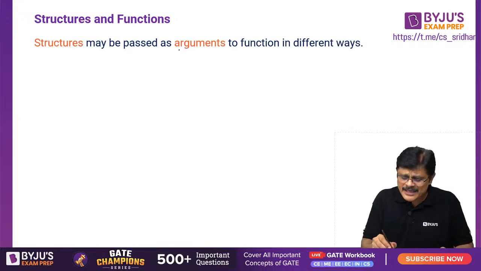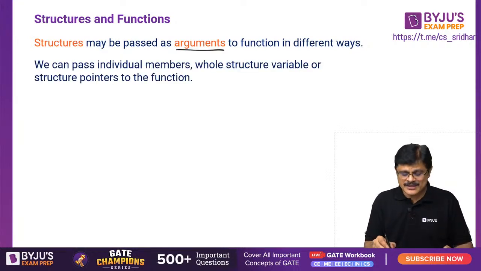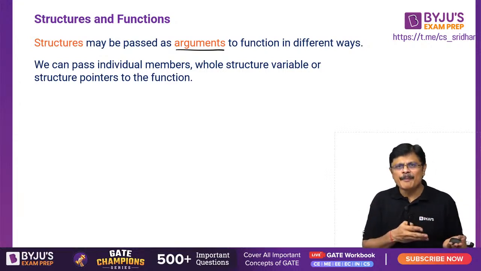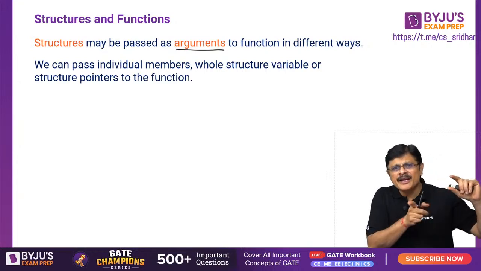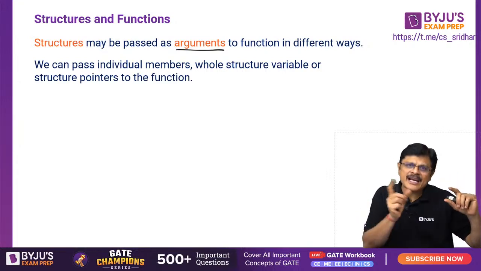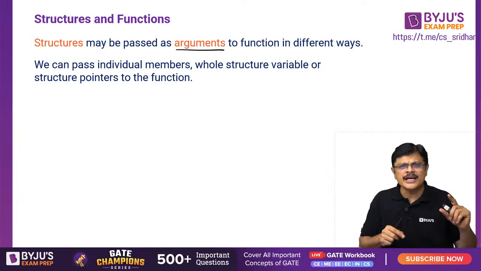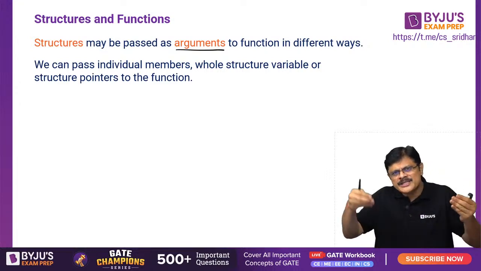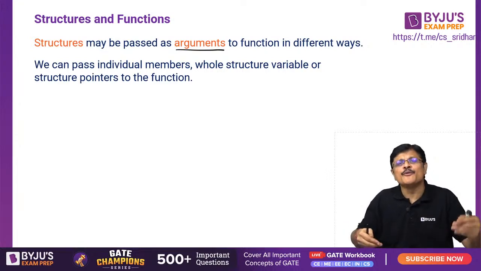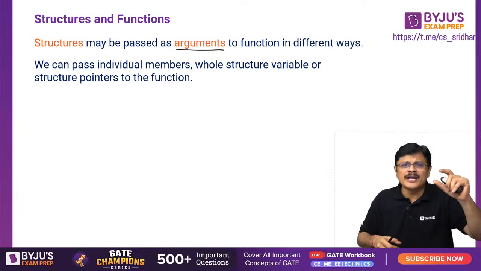Now structures may be passed as arguments to functions in different ways. We can pass individual members, the whole structure variable, or structure pointers also. See, anything can be passed to functions, sir. If you pass an individual variable, the formal parameters must be individual variable types. If you send the entire structure, the formal parameters must be structure type. If you send a pointer to structure type, the formal parameters must be pointer to structure type. Then whatever the actual arguments are doing, the same business can be done by the formal parameters.